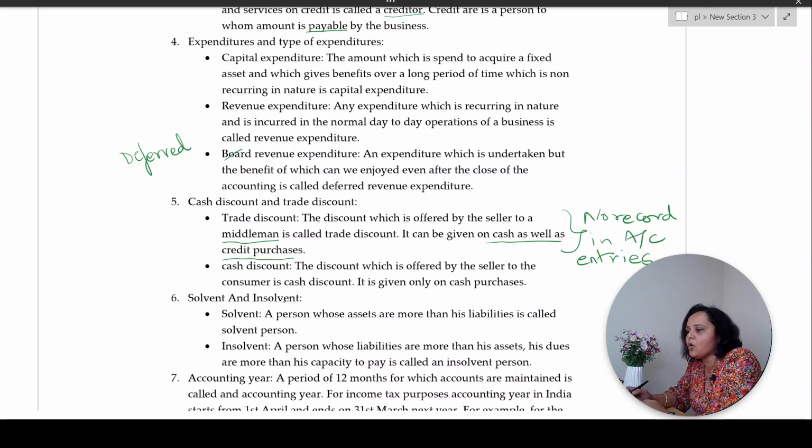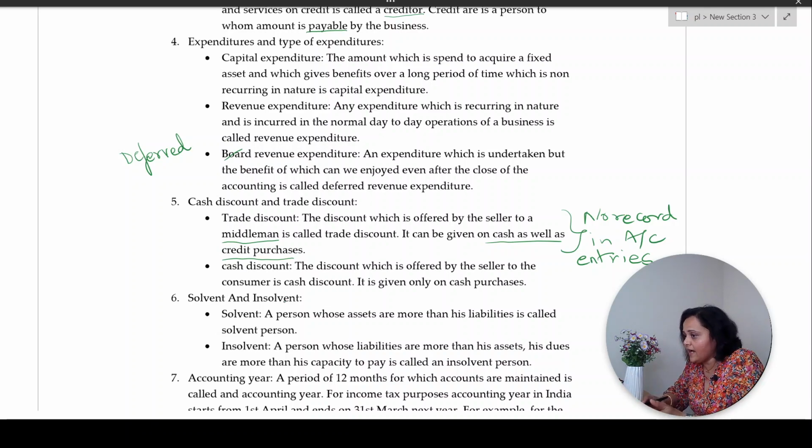The person is called a solvent person. What are assets? Say a piece of land that he owns, cash which is lying in his bank, his investments are all assets. So in case the liabilities are due to be repaid, his assets are bigger in value than his liabilities. A person is called a solvent person.